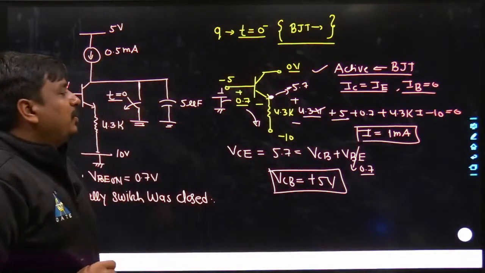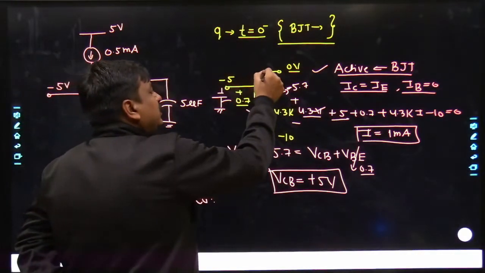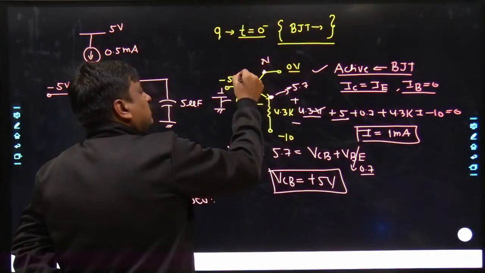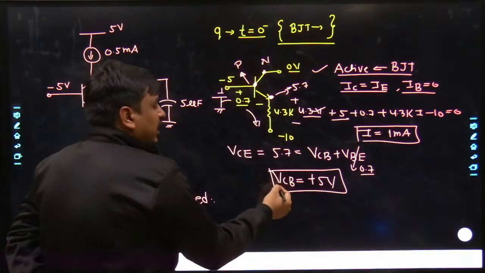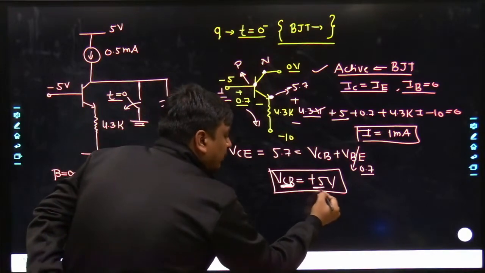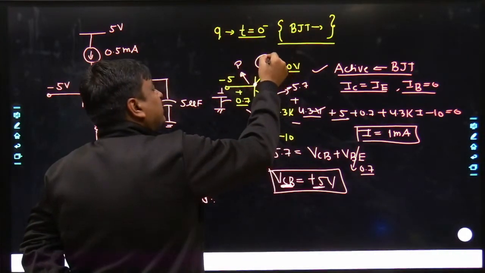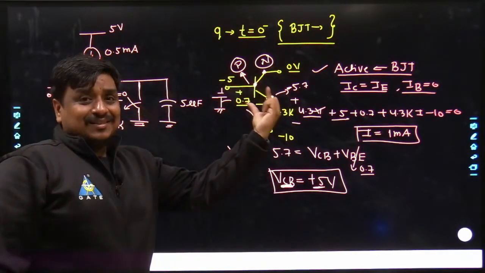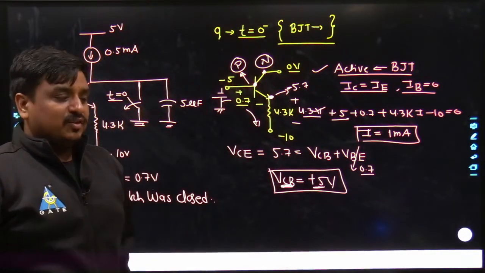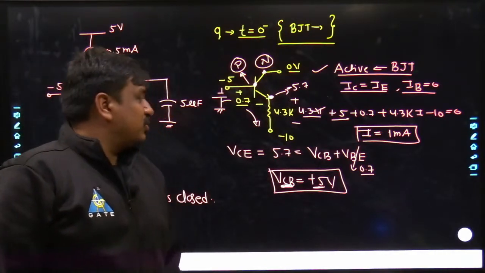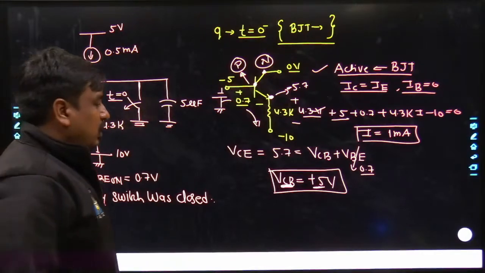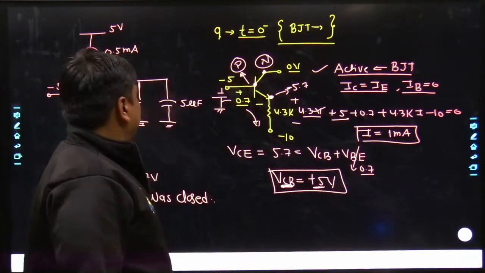5 volt. And keep in mind, VCB, the C side is made of N layer, and similarly B side is made of P layer, and you can see very well the plus sign is being connected with the N side and minus sign is being connected towards P side. So obviously the junction of collector to base was reverse biased. So obviously it was in active region. Anyways, that was given in this problem.